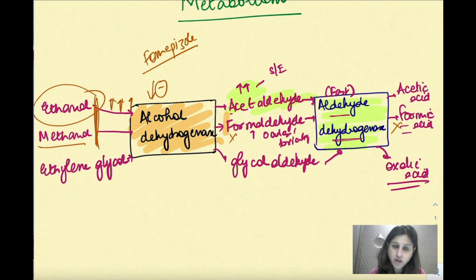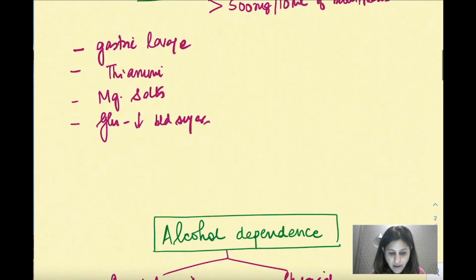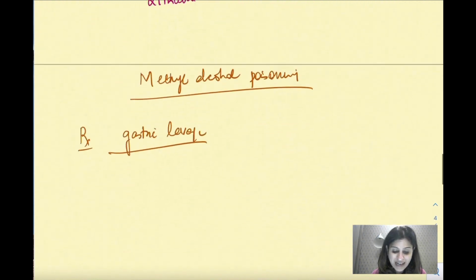So there are two drug options. One, you can give fomepizole, which is directly going to inhibit. The other, you give ethanol, and alcohol dehydrogenase is actually going to act more on the ethanol, and the pathway for this is going to be decreased. This pathway is going to be decreased. So these are the two options for management of methyl alcohol poisoning.